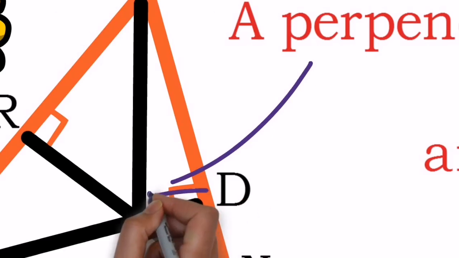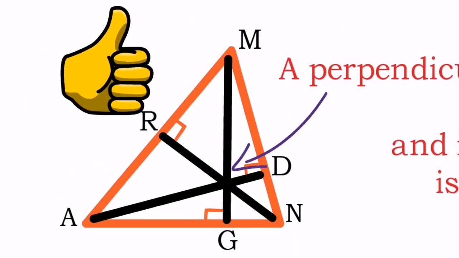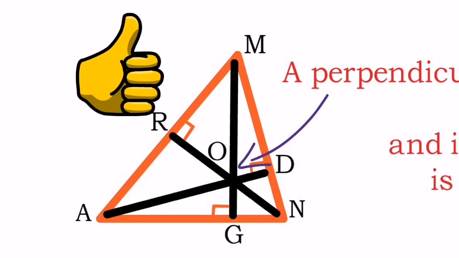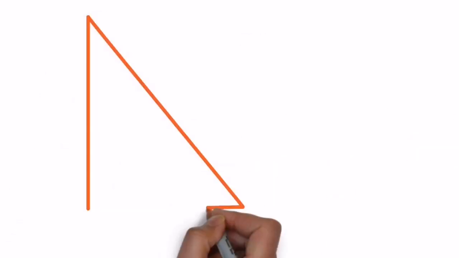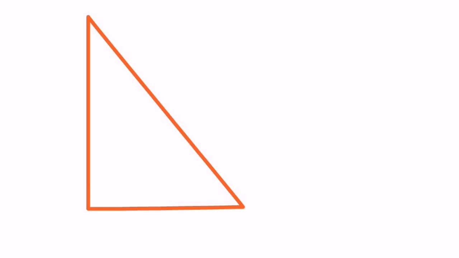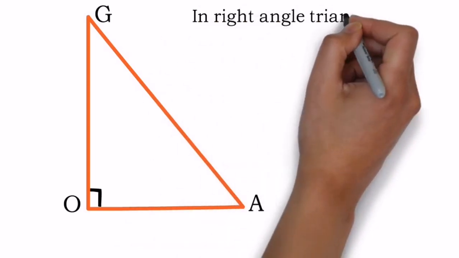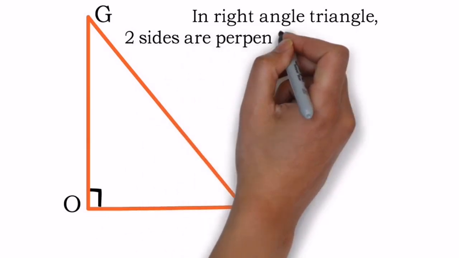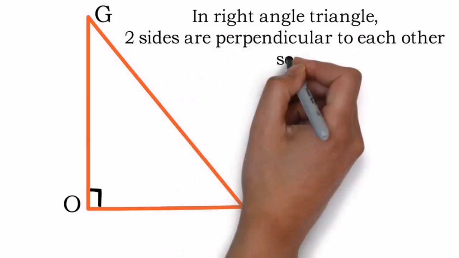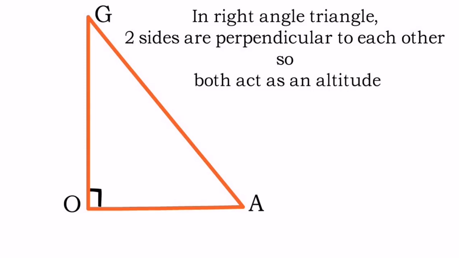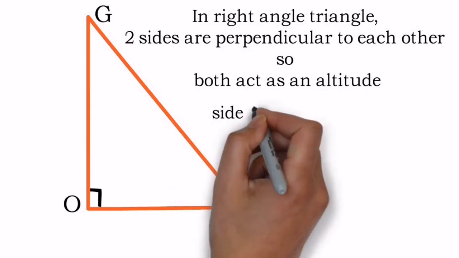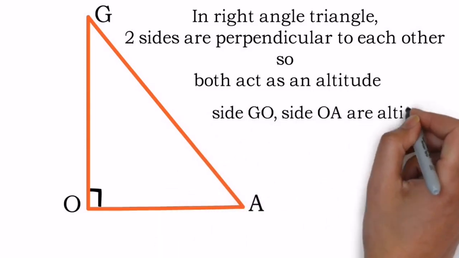So presently over here, this point of intersection is nothing but orthocenter O. I think I made it very clear to you all. Now let's try to find the altitudes in a right angle triangle. This is the easiest diagram in which we can find the altitudes, because two altitudes here are already given in the diagram. Two sides GO and OA are perpendicular to each other, and so they both are acting as an altitude because they are acting as a height of the triangle.